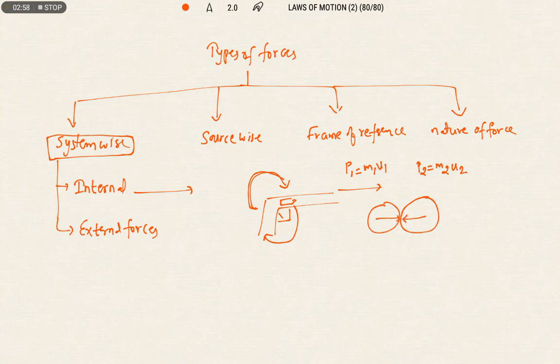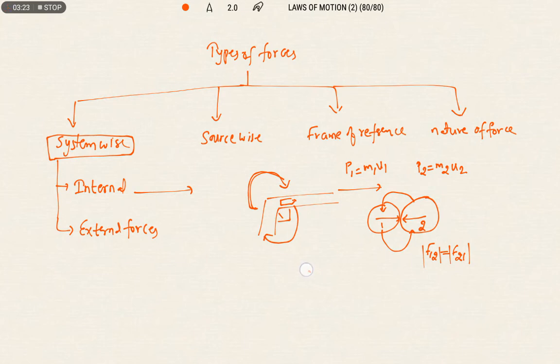The force exerted by object 1 on 2, and in the same way the force exerted by object 2 on 1, that means F12 is equal to F21, equal in magnitude but in opposite direction. So these kinds of forces we can classify as the internal forces.